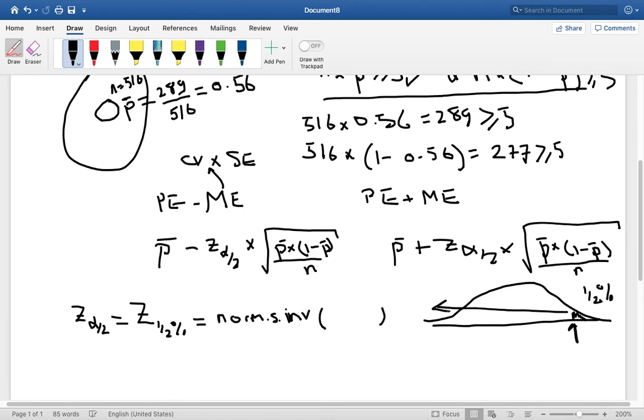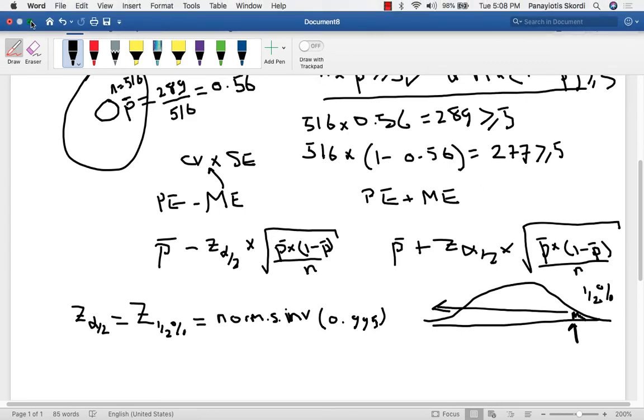So the area to the left of that point is going to be 0.995. If it's 0.5% to the right, it's 99.5% to the left. And we can just pop over to Excel to put that into Excel. Let's see what that's going to come to.